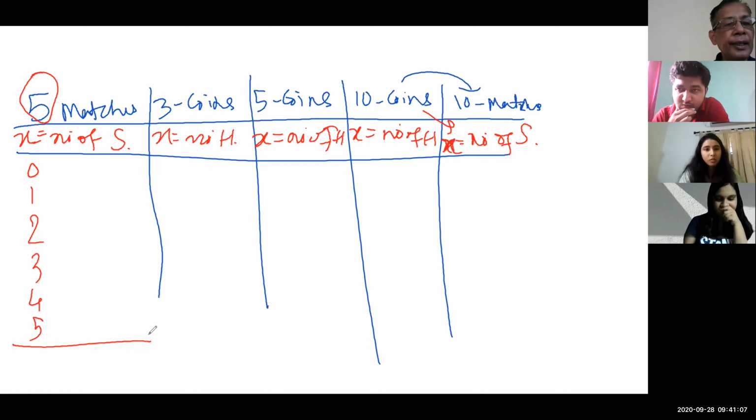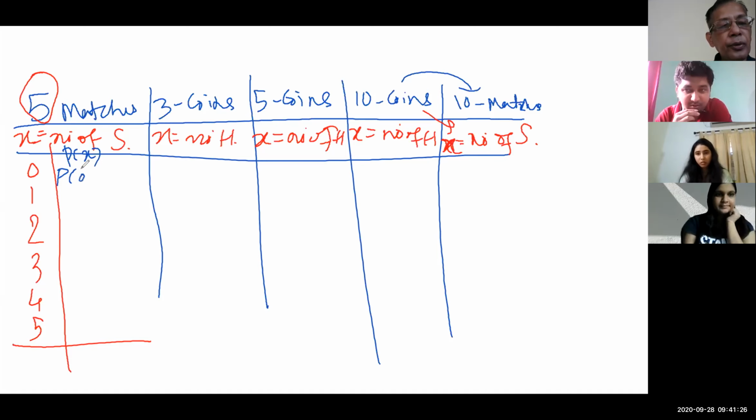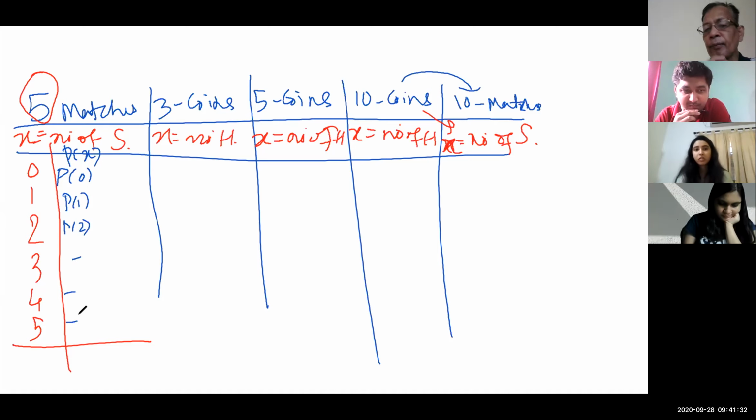Asirvad Naik, is it difficult? No, sir. Then we should be in a position to find the respective probability, which will be denoted by Px. It is small x. So when x is 0 it will be P0, then P1. This way we will be putting it. P1. Right? Okay.